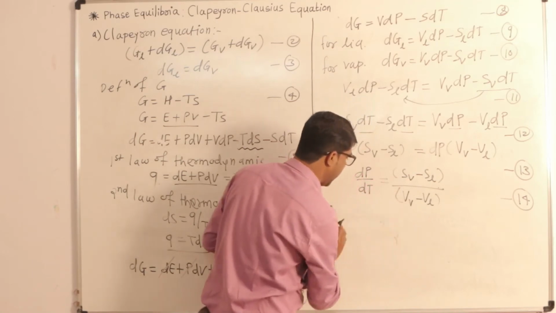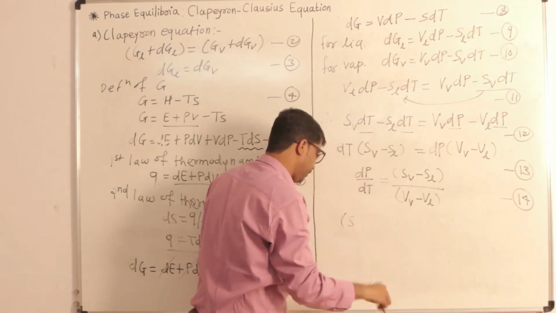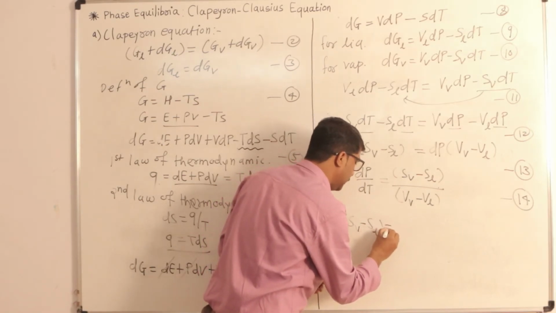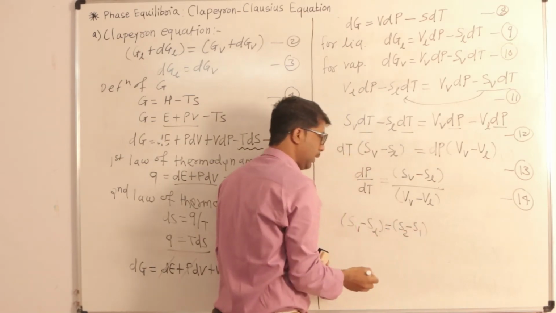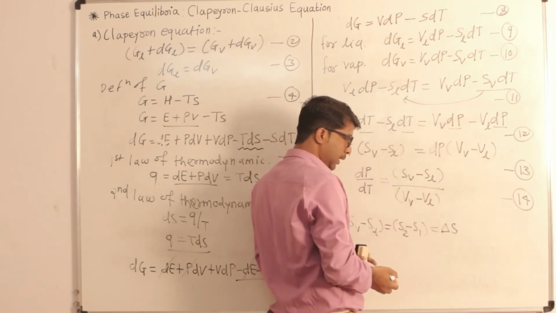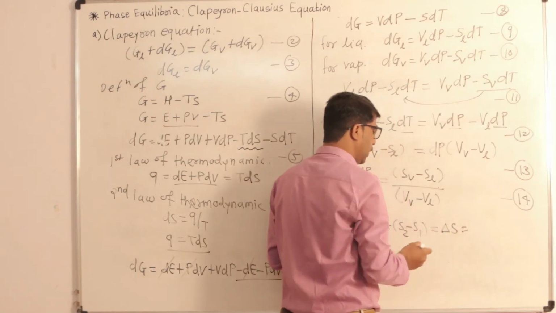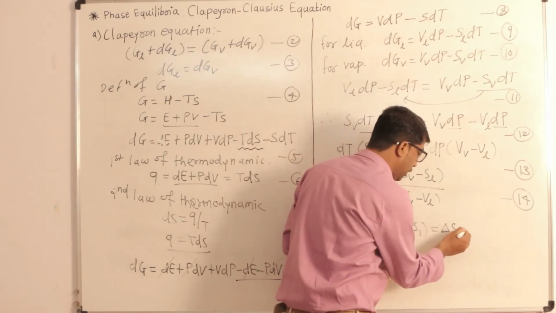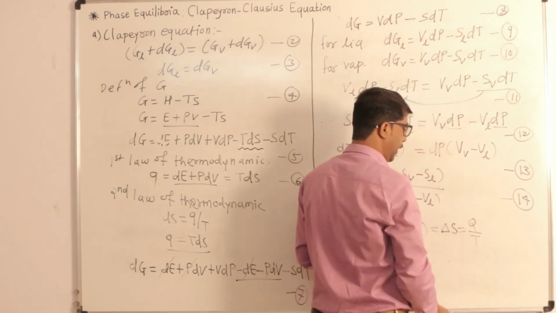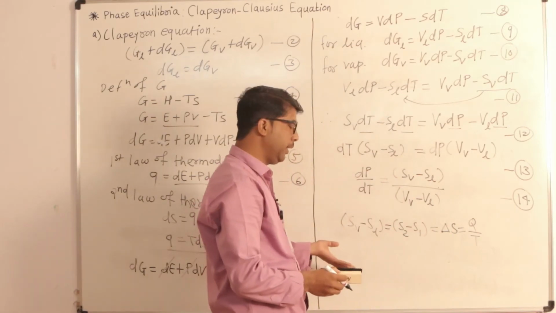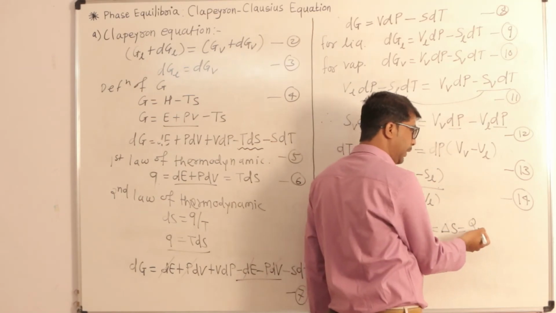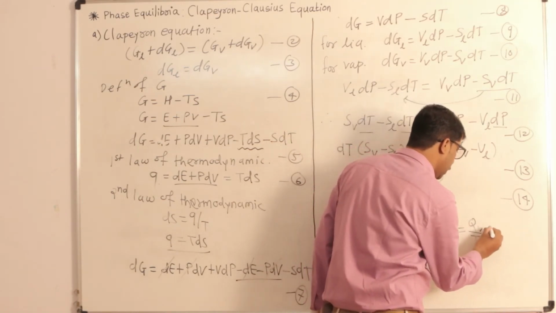Okay, so if you rewrite this, if you consider this SV minus SL, it is nothing but S2 minus S1. And what is the difference S2 minus S1? It is the difference of entropy, delta S, and the difference of entropy is given from the second law of thermodynamics, that is change in entropy is equal to Q upon T. But here we consider the vaporization of liquid, because of that the heat absorbed or evolved in a vaporization is nothing but the Q vaporization.